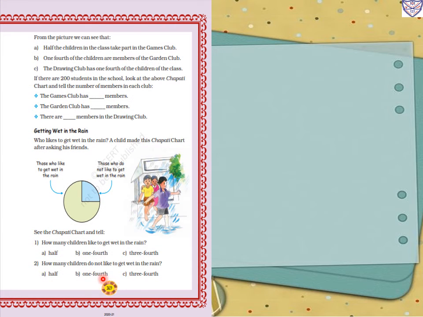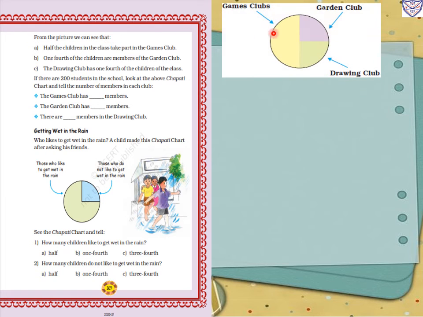Now next page, page number 169. From the picture we can see, so this is the picture. In the yellow colour portion it shows the games club, then the purple colour shows the garden club and the green colour shows the drawing club. Half the children in the class take part in the games club. So this means the yellow colour is half of the circle.